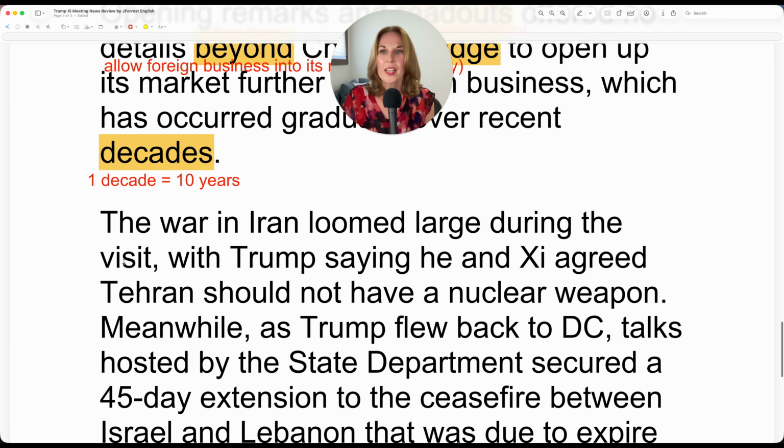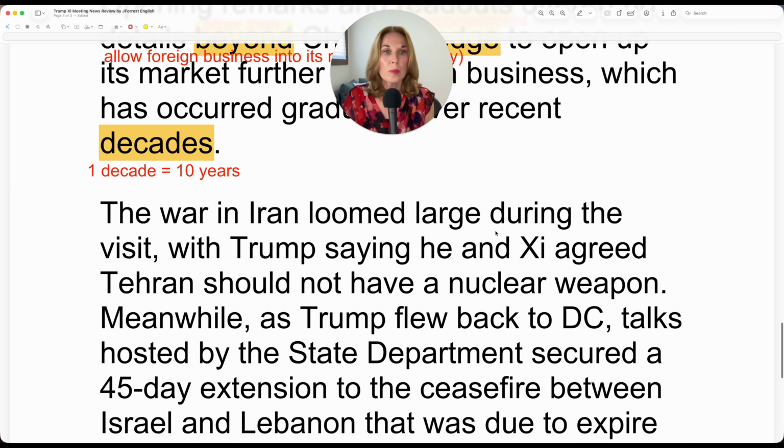Let's keep reading. The war in Iran loomed large. So if something looms large, it means that its existence was very obvious. So as they're having these meetings, it's on everyone's mind, or it's just a topic of constant conversation as well. So loomed large.